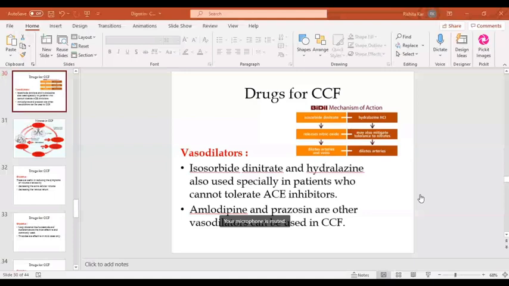CVS is one of the very important systems in systemic pharmacology. After CVS you will be studying CNS, the central nervous system. Then we will proceed with endocrine pharmacology. Then you will progress to antibiotic chemotherapy.